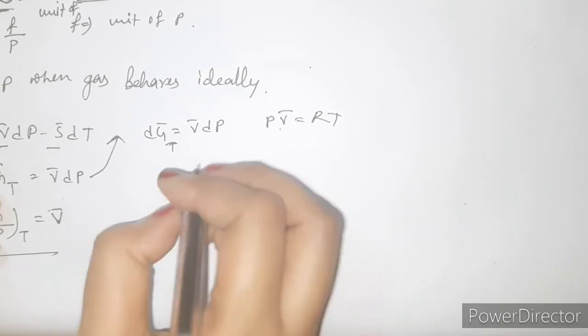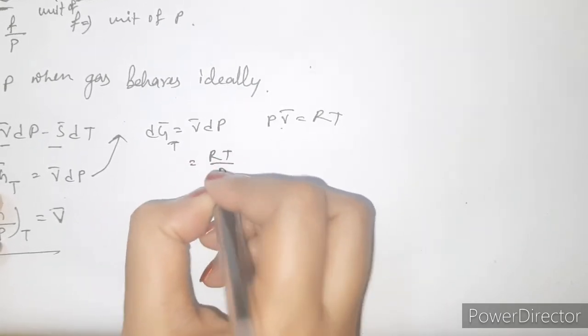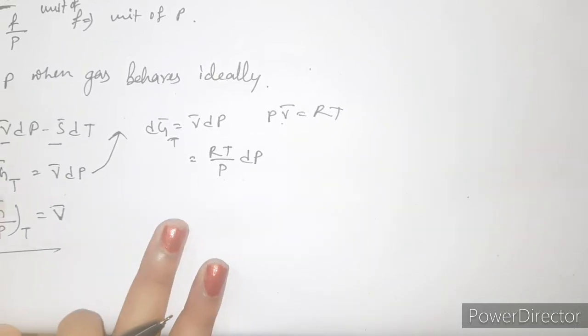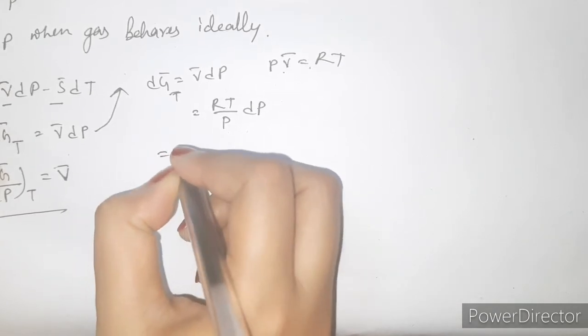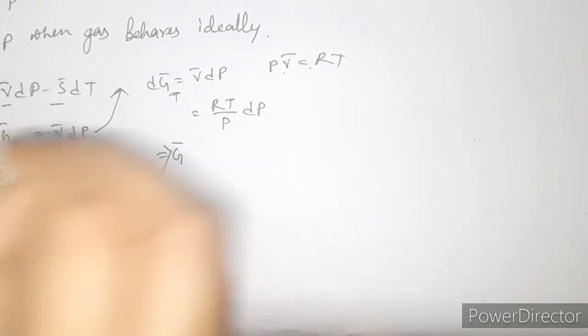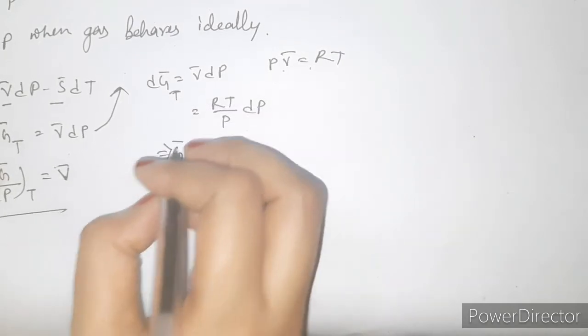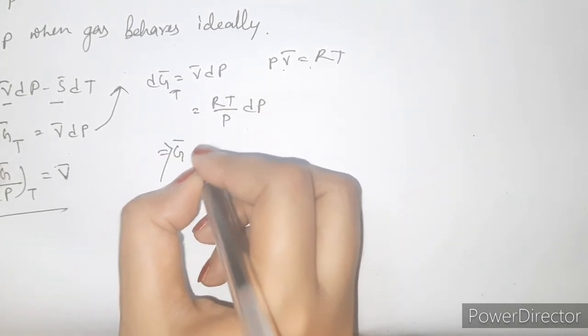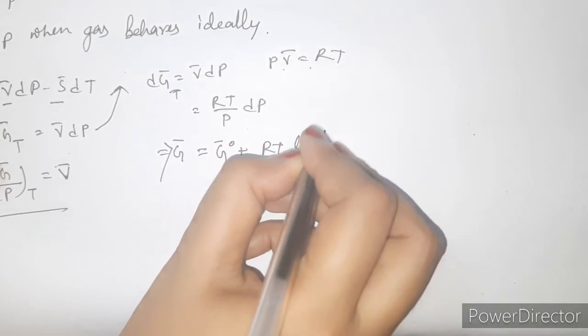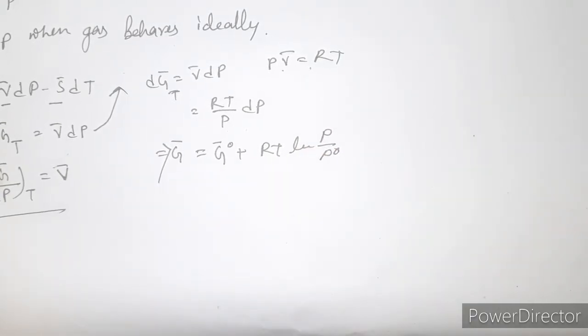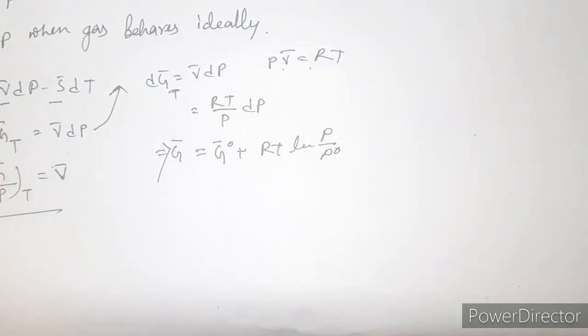So you can replace V bar as RT by P, into dP, and after integrating this equation at constant temperature, you get G bar equals G bar 0 plus RT ln P by P0, where P0 is the reference pressure. This is the equation for G bar, that is the molar Gibbs energy when the gas behaves ideally.